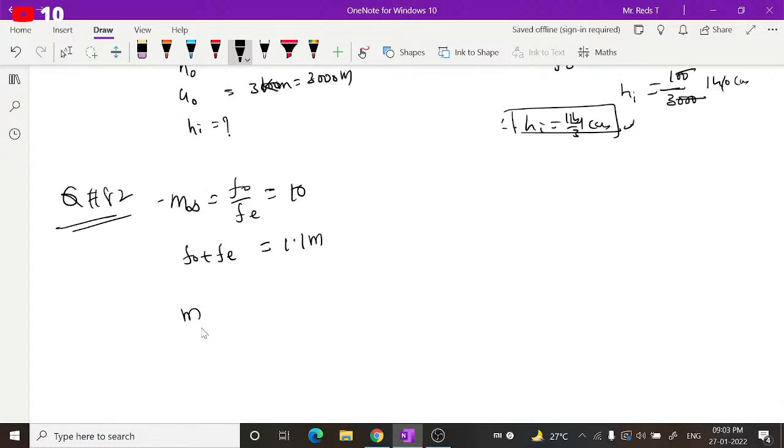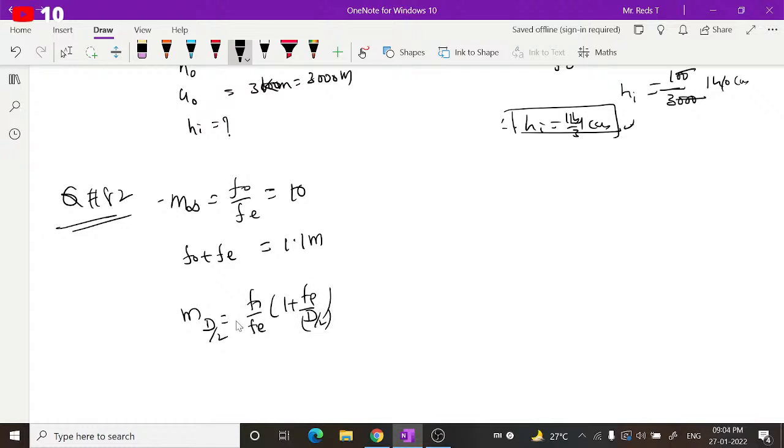The magnification when the image is formed at half the distance of distinct vision. The magnification at the least distance of distinct vision is F naught by Fe into 1 plus Fe by D. But half of this means D will be half. This we have to take a little carefully.